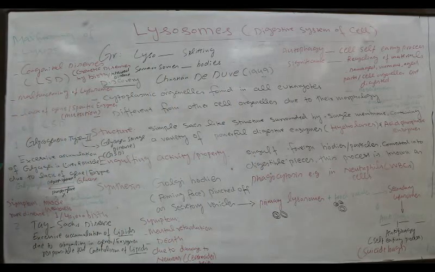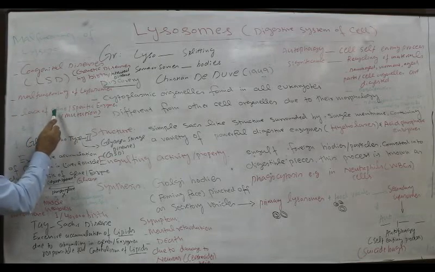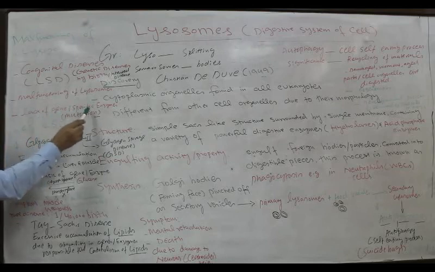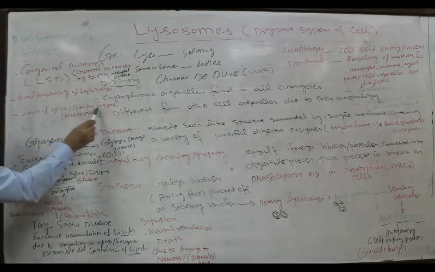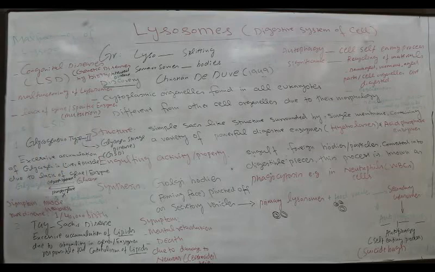due to the malfunctioning of the lysosome. As I told you, why does malfunctioning of lysosomes occur? Due to the lack of a gene, because of the one gene, one enzyme concept. For a specific enzyme, a specific gene is responsible. If that gene is lacking, damaged or malfunctioning, how will it produce or release a specific type of enzyme? So that enzyme or that gene will be absent.